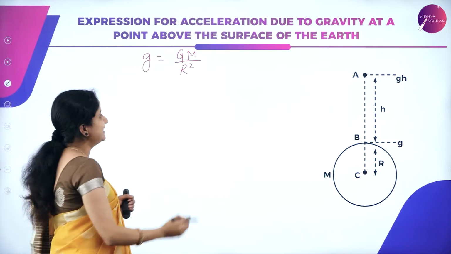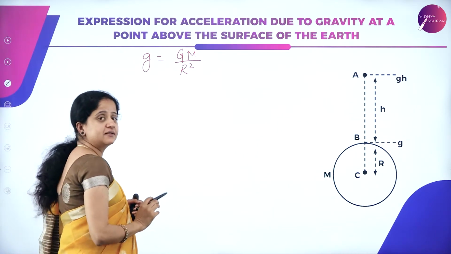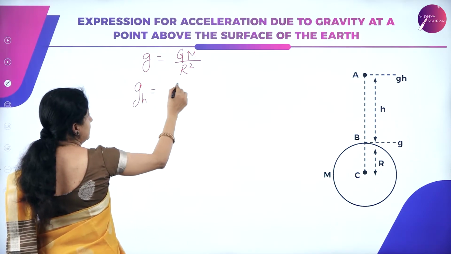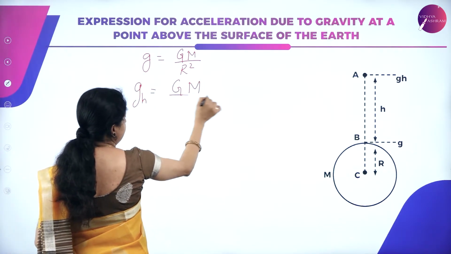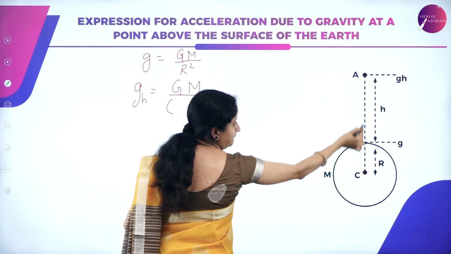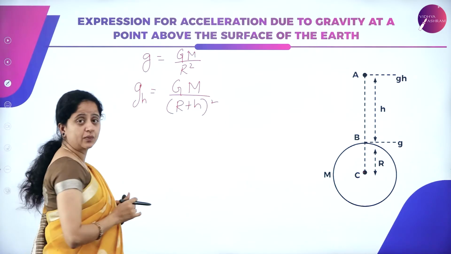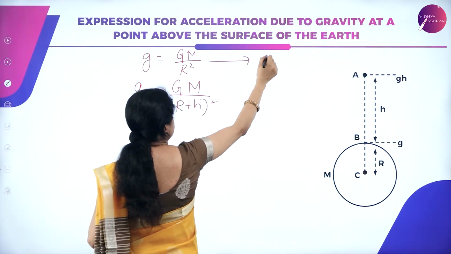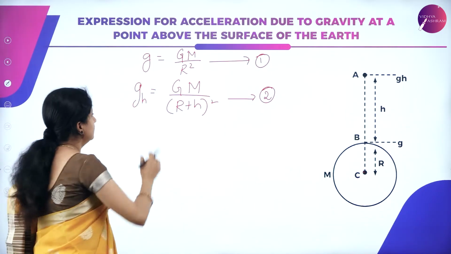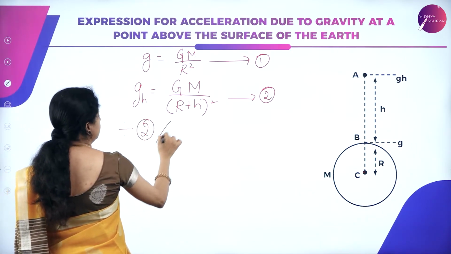So now let us write this acceleration due to gravity expression for a point which is at a distance of h above the earth's surface. So that is gh = GM/(r+h)², and the distance is nothing but from the center, it is r plus h, the whole square. So let us take it as equation 1 and this as equation 2. So let us now simplify this expression by dividing equation 2 by 1.